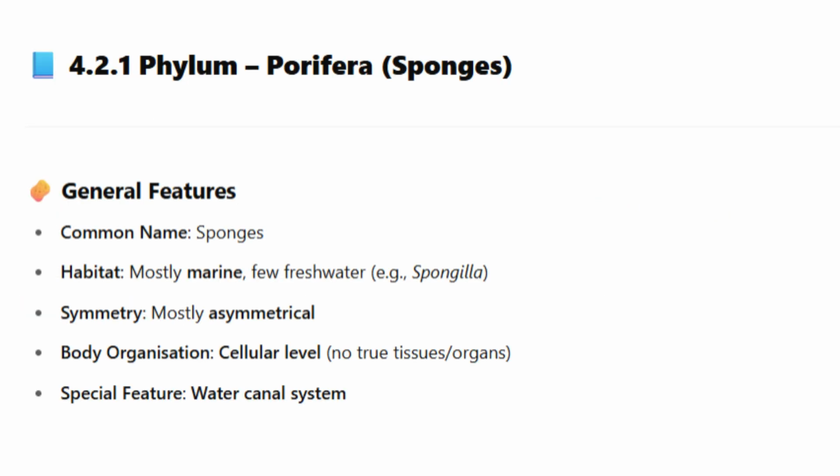4.2.1 Phylum Porifera, sponges. General features. Common name: sponges. Habitat: mostly marine, few freshwater, e.g. Spongilla. Symmetry: mostly asymmetrical. Body organization: cellular level, no true tissues or organs. Special feature: water canal system.